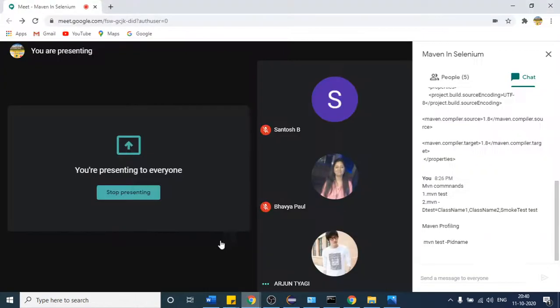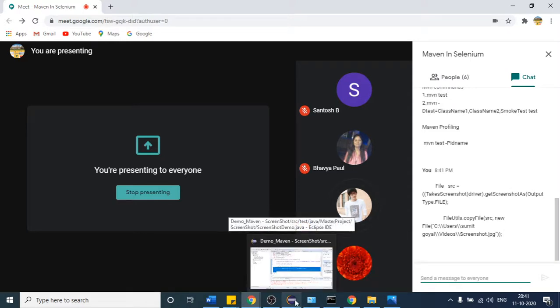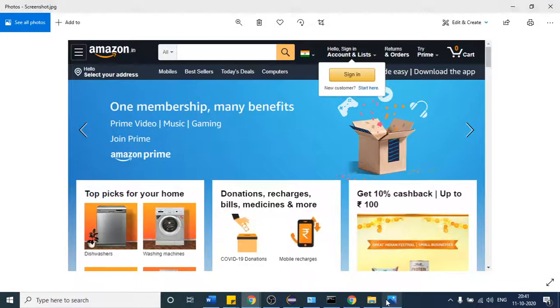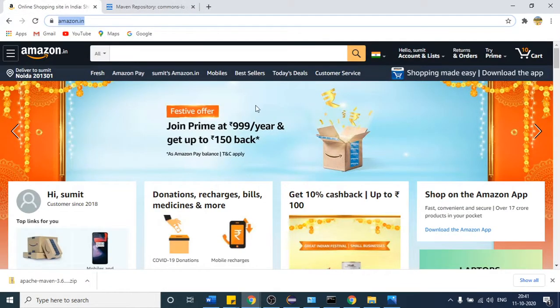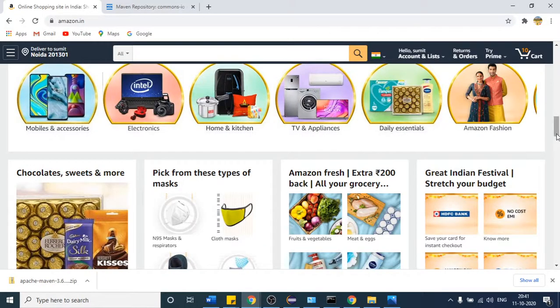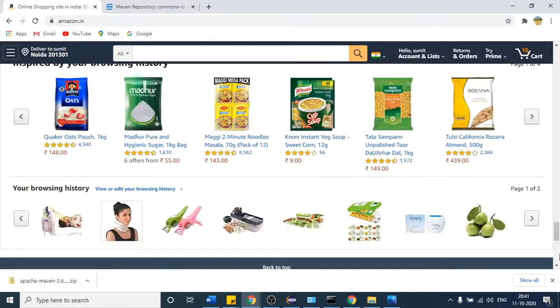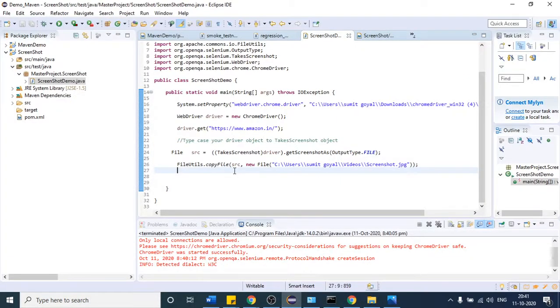Is it clear to everyone? Yes. Okay, so here you can see that I got the screenshot of only a particular part. If I open the website, that website is this one. I got the screenshot of the part which is visible at a time, but my client wants me to take the screenshot of the whole page. Then how are you going to do that? If I want the screenshot of the whole web page, how can you take it?